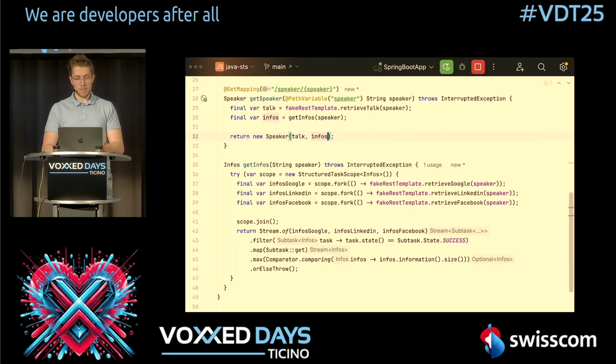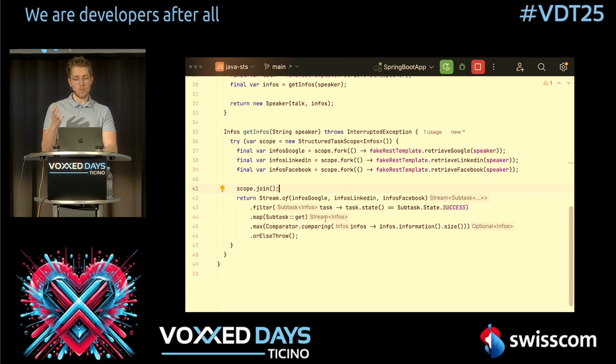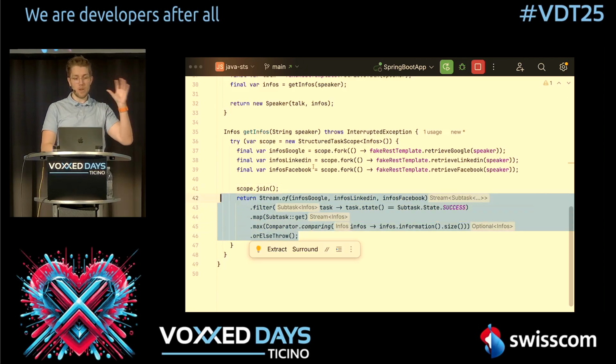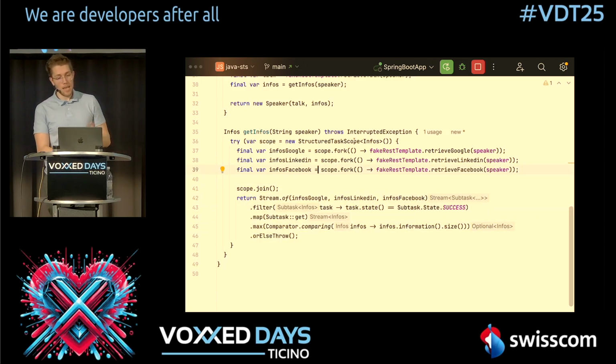Now, I just moved it a little bit outside so that we can now look at the get infos a little bit more specifically. In this get infos, we can see we have quite some code here with the structured task scope. We are doing some stuff here, and while it's still readable, it does not really have the business logic on its own. So we can fix this because we can create our own structured task scope.